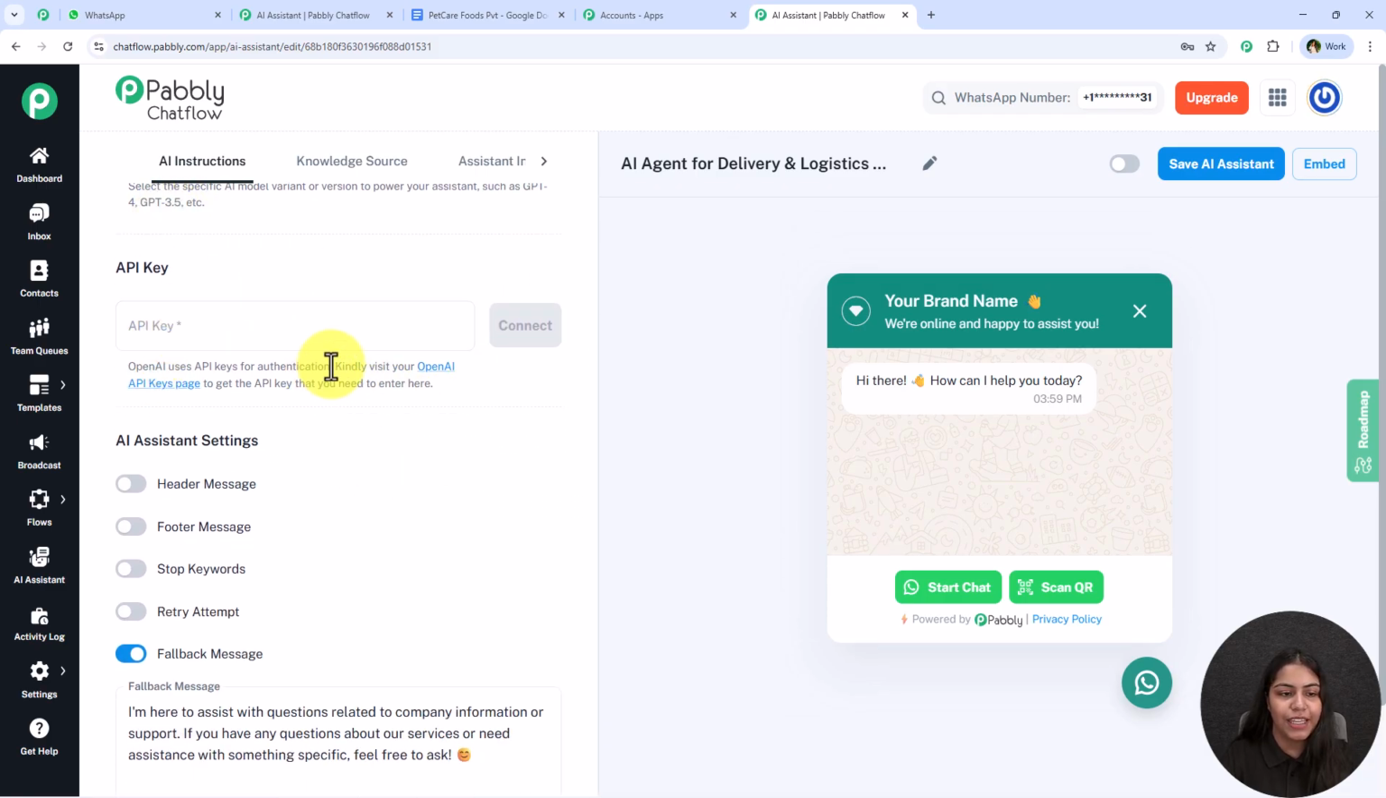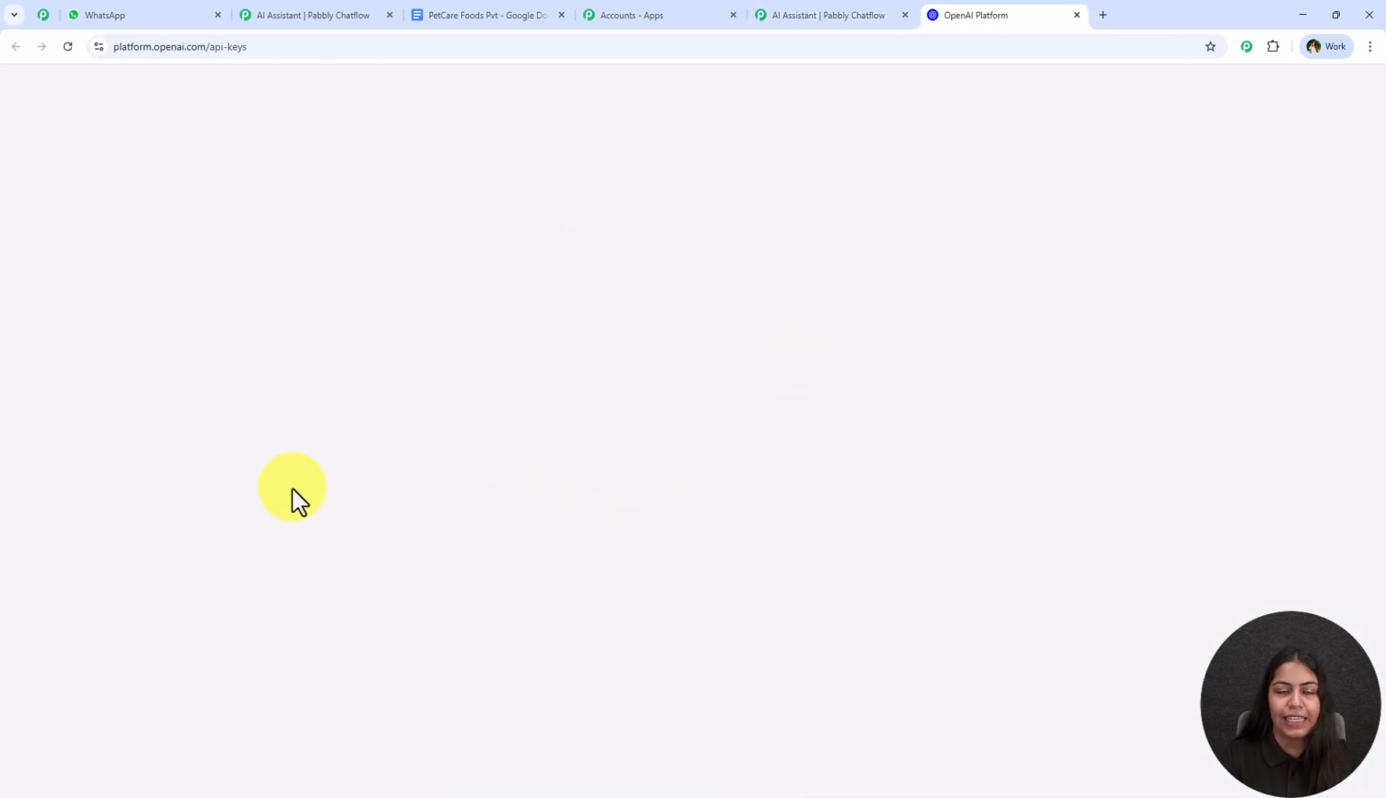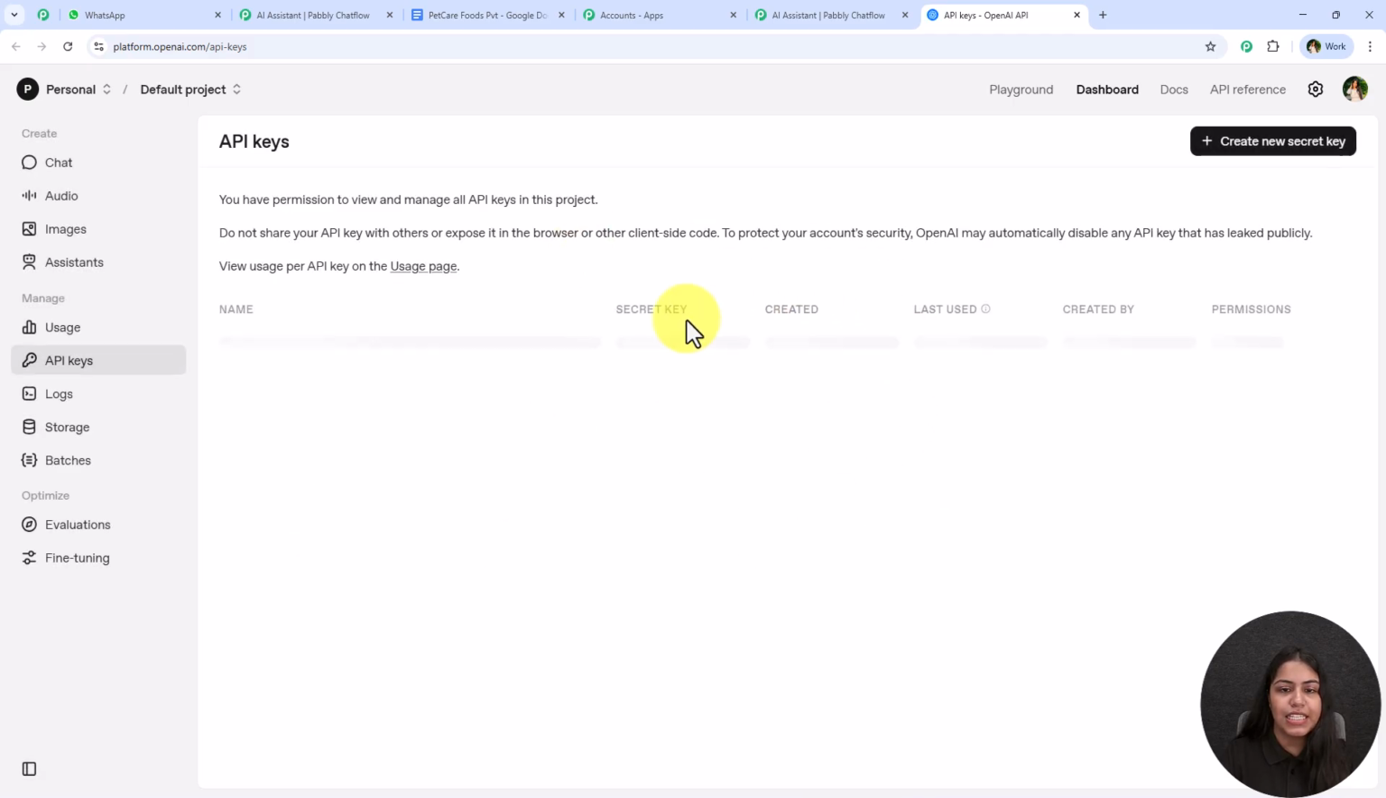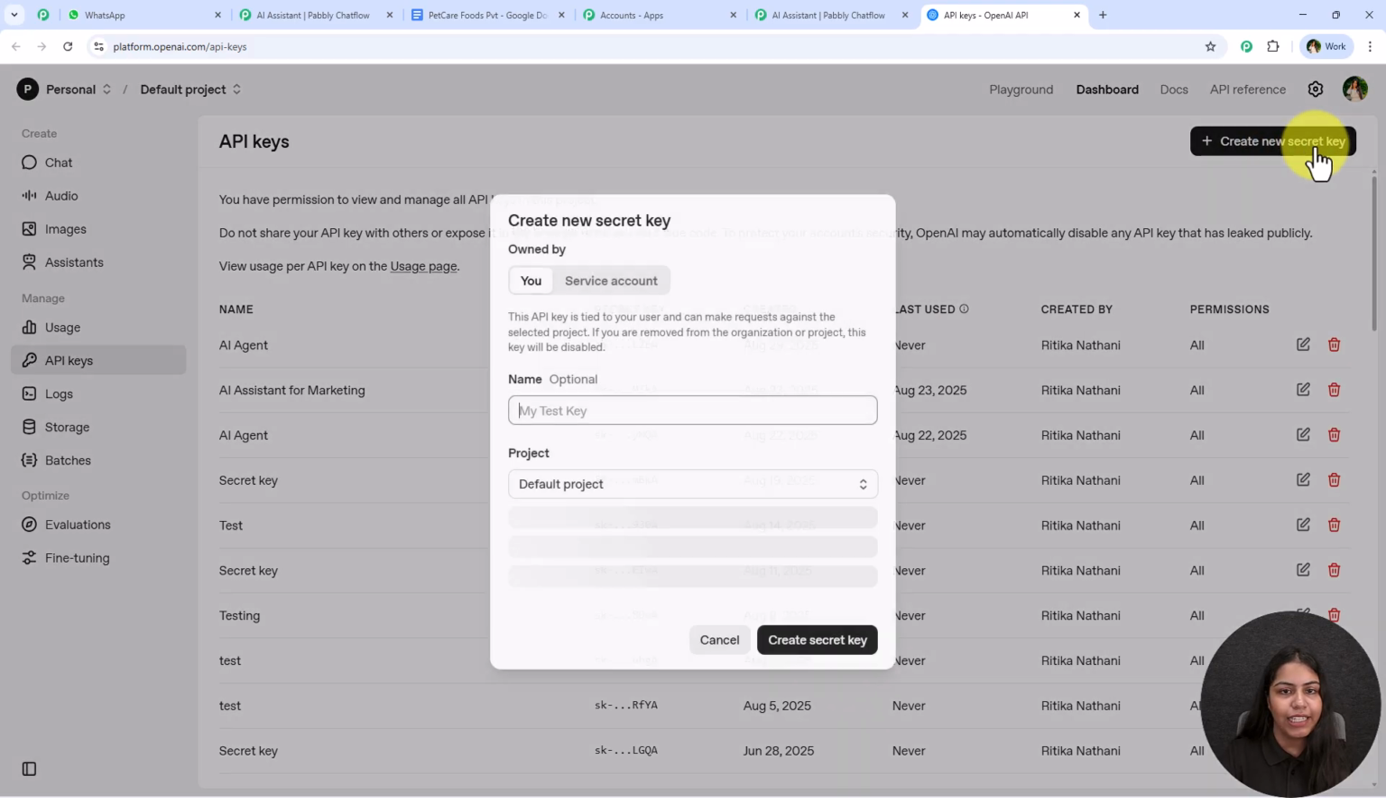To get this API key, we are going to follow the help text, and it is saying kindly visit your OpenAI API key page to get the API key that you need to enter here. Alright, so I'm going to go towards my OpenAI API key page, and after coming to this page, we have to click on this create secret key button.